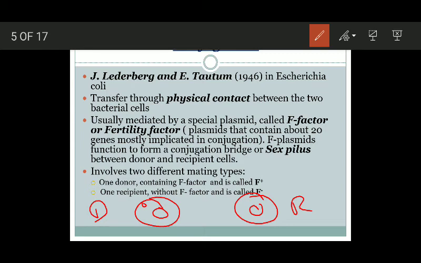So you can say this cell acts as a donor because of the presence of the F factor inside it, and this cell acts as a recipient because it lacks the F factor. The F factor grants this donor cell the ability to form the sex pilus or conjugation tube. This cell then makes the conjugation tube because of the presence of this F factor.